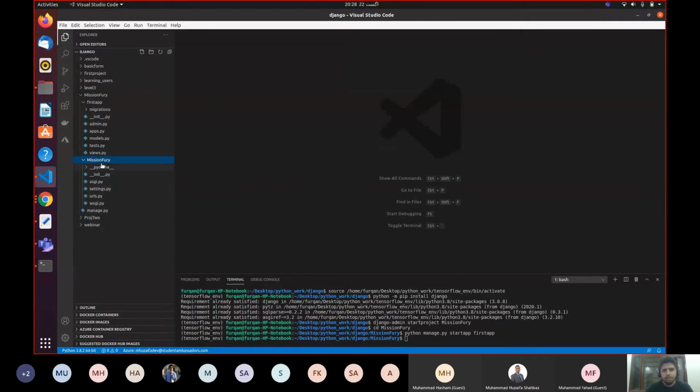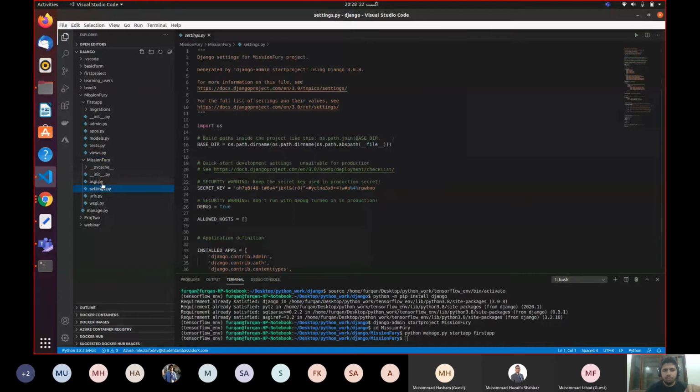Open up inside Mission Fury. There is a main folder of Mission Fury, and there is a subfolder of Mission Fury again inside the main folder. All right, so keep it in your mind. Inside the subfolder, I'm going to open the settings.py file.